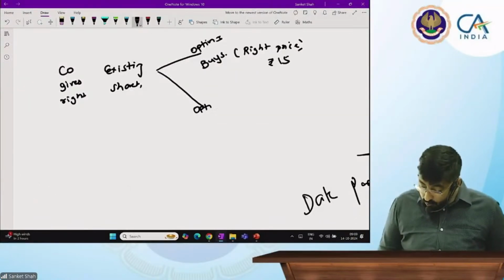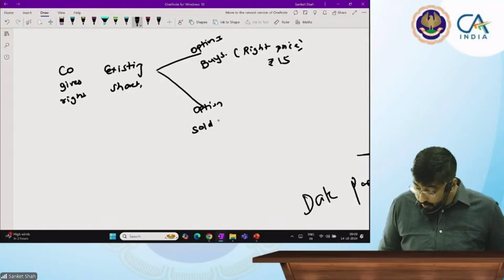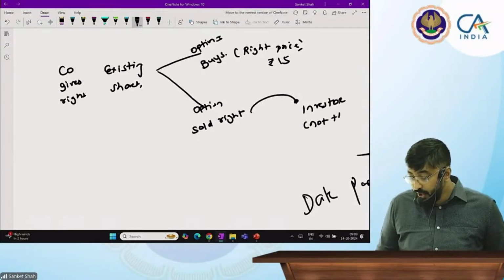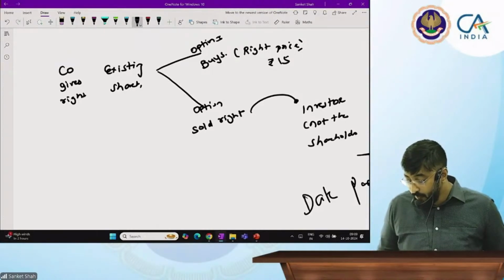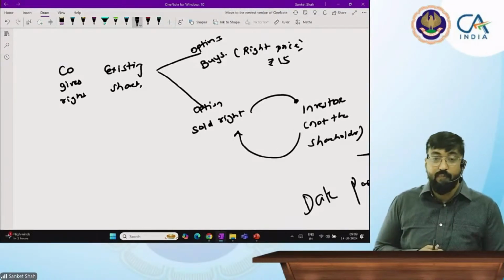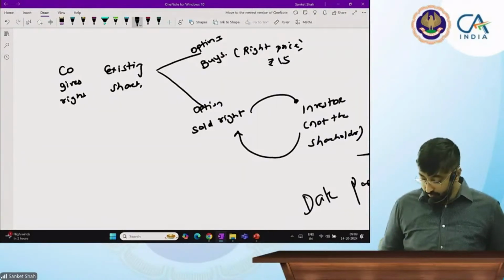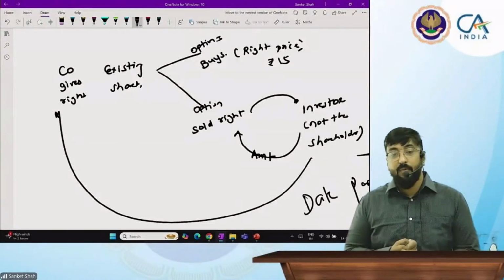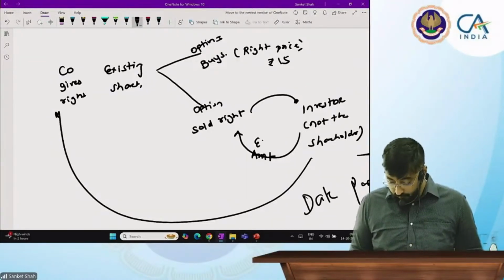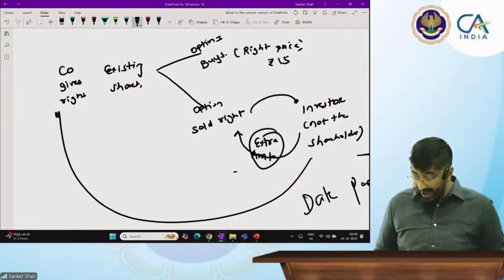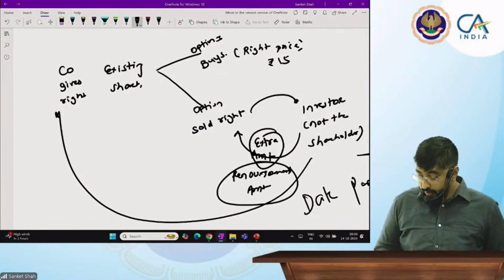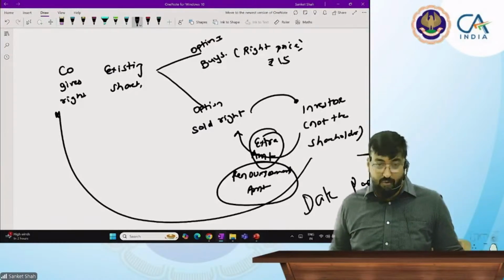And option 2, he sells his right to another investor who is not a shareholder of the company. And that investor gives him an extra amount and pays the right price to the company. This extra amount is called the renouncement amount.